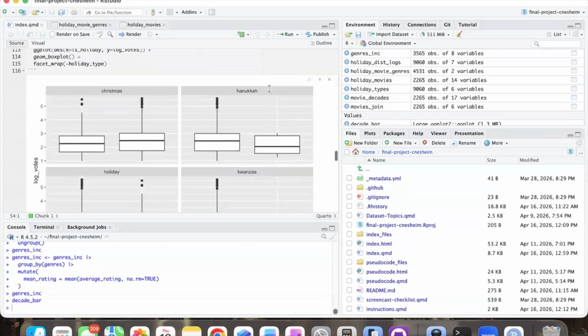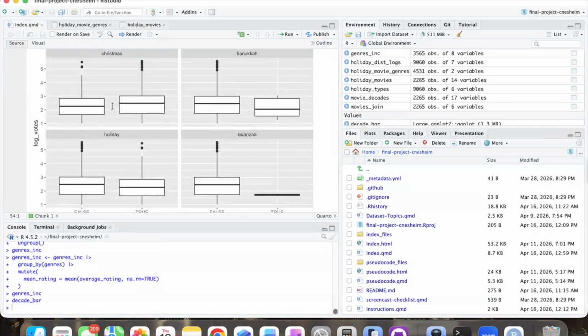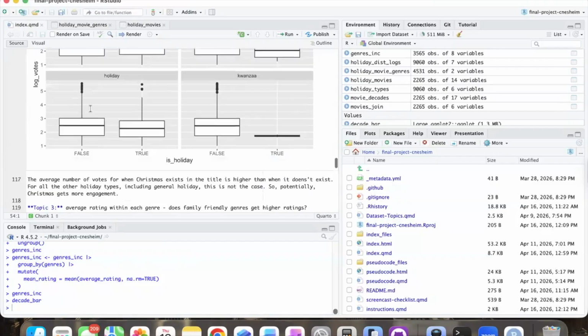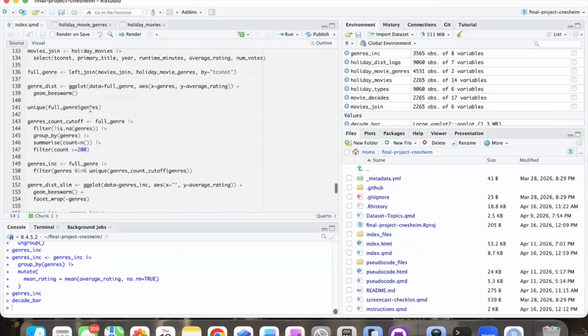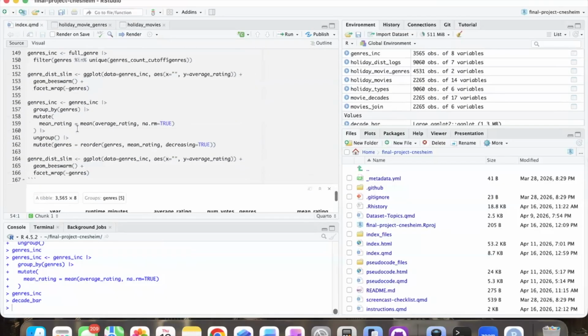And then with this box plot, we saw that movies that have Christmas have more votes than movies that don't have Christmas. And the rest of them, the trend is the opposite, but probably not too significantly. Like I said, these are both within the 2 to 3 range.